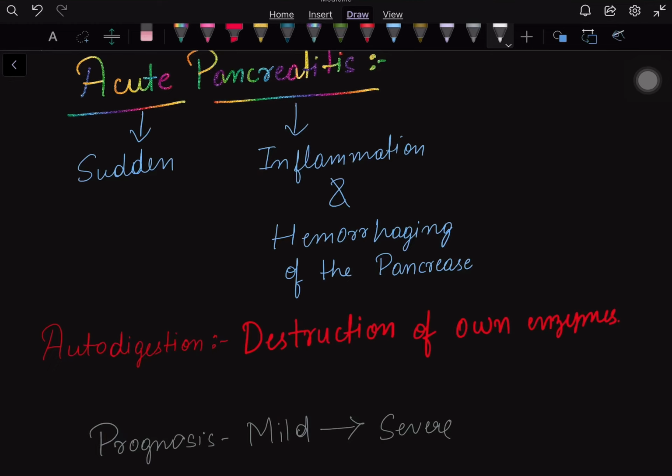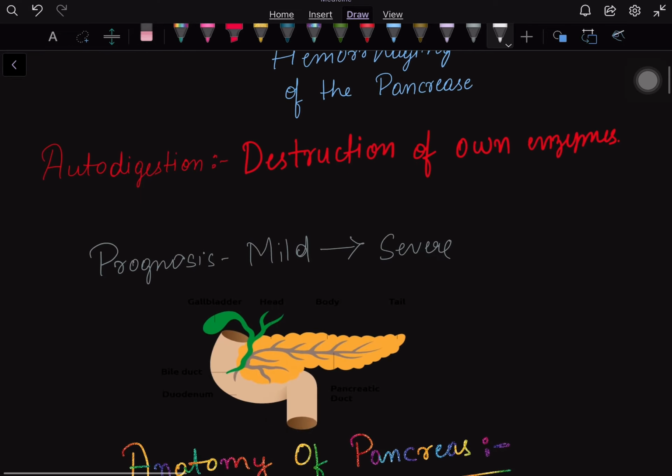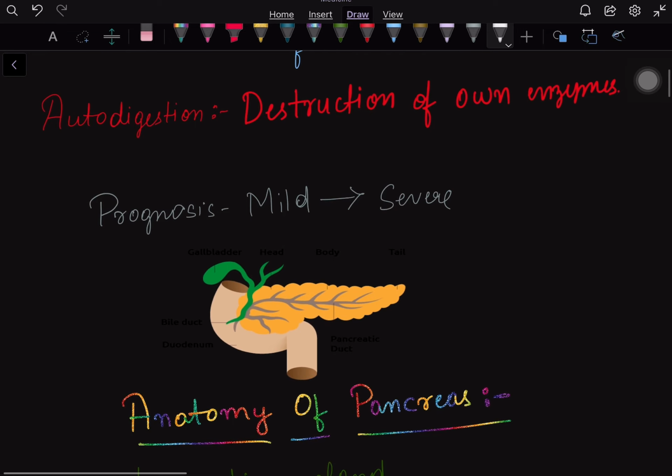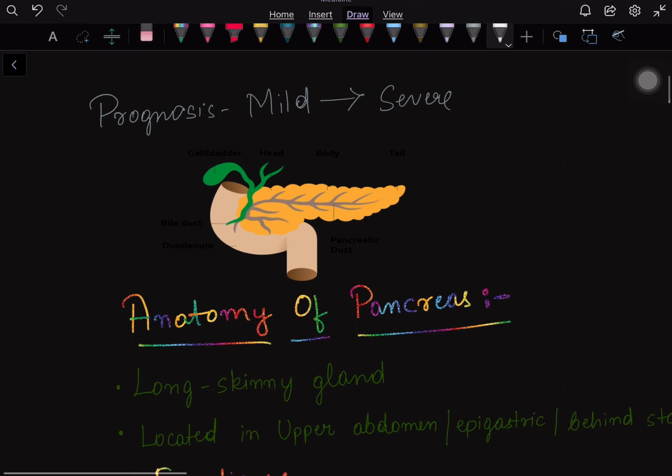Acute means sudden, and pancreatitis is the inflammation and hemorrhaging of the pancreas. To understand acute pancreatitis, we should also know a term, autodigestion, the destruction of the pancreas by its own enzymes. The prognosis is that acute pancreatitis can start with a mild form but can also lead to